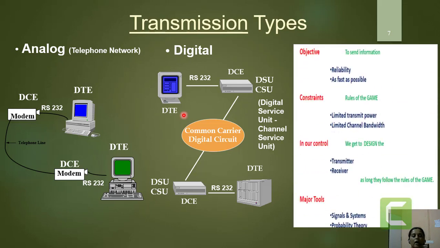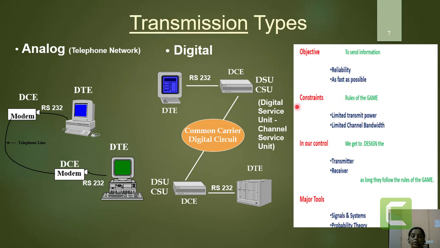So overall, whether I take the analog transmission or digital transmission method, our objective is always to send the information. But when we are sending the information, our need is that it should be sent without any loss, and it should be retrieved at the receiving end as we have transmitted it from the transmitter. While doing the transmission, it should be transmitted as fast as possible.